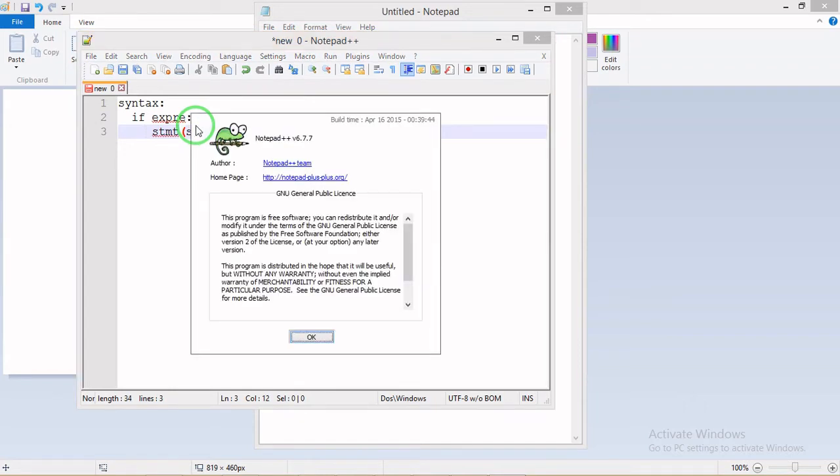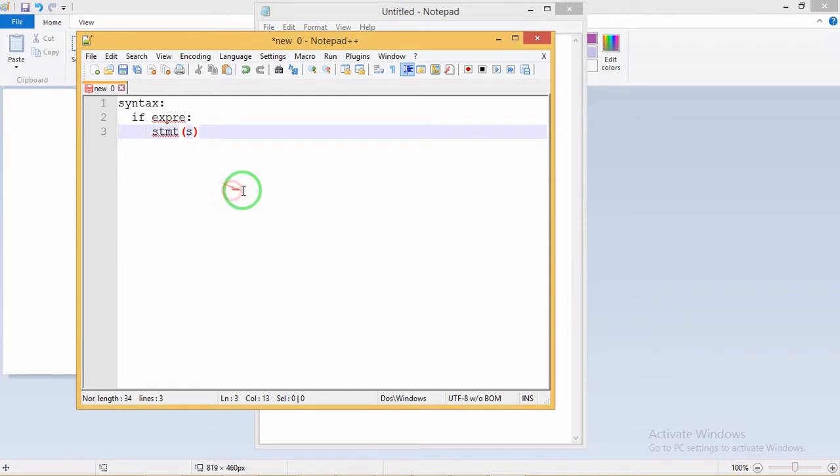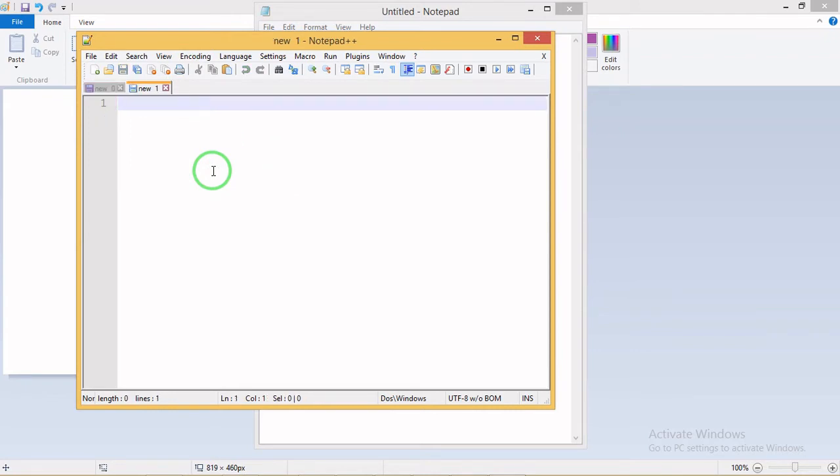This is the syntax for the if control statement. Now I'll show you how to do the program.